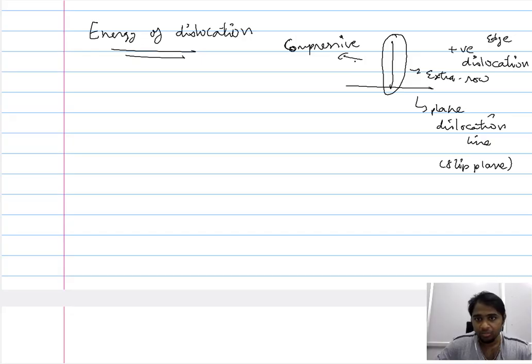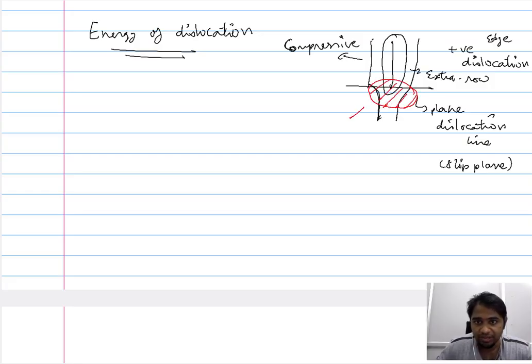When compared to this compressive stress here, if you could recollect, we saw there is a distortion observed in the region below the slip plane. If you consider the arrangement of the atoms below the slip plane, there is a distortion, and compared to the compressive stress introduced by the extra layer of atoms, what you would observe here is a tensile stress.